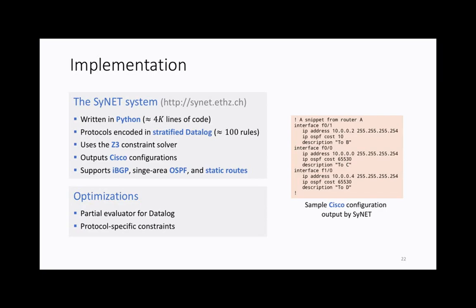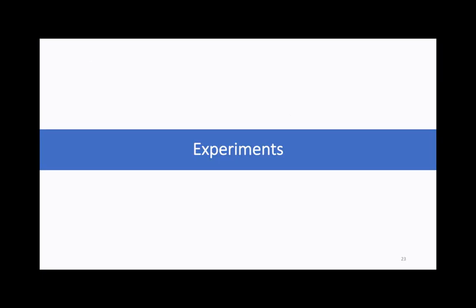For the network specification, we fed it as an input specification for IBGP, single area OSPF, and static routes. Then we did two sets of experiments. In the first set, we tried to see if our system will work for a real network that is already in production. In the second set, we tried to see how well our system scales given some synthesized networks.